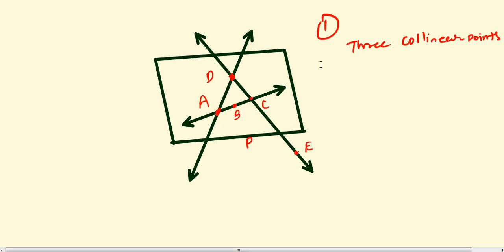Then question number 3. The shaded region of the given figure shows as a plane. So shaded region means this one. This one is your plane.